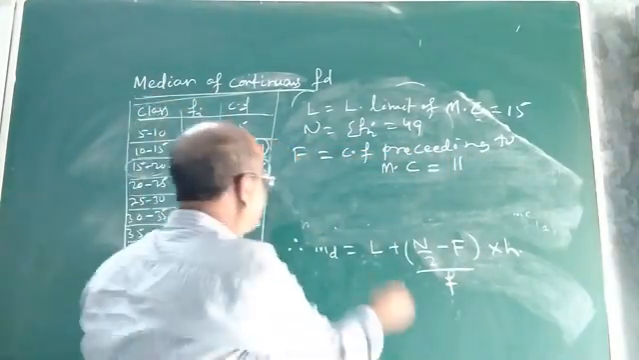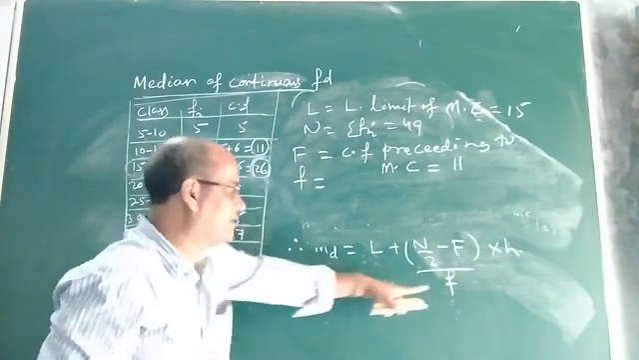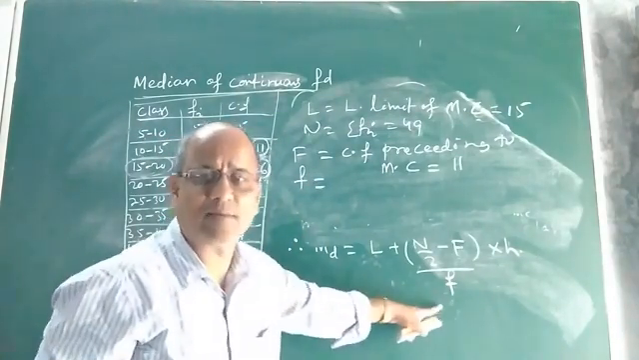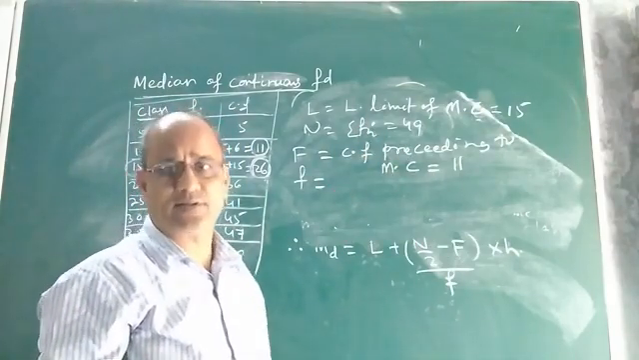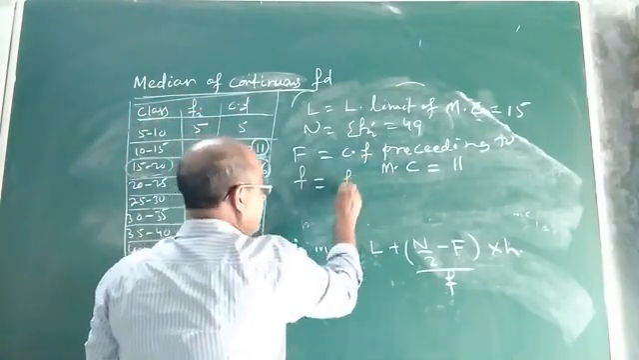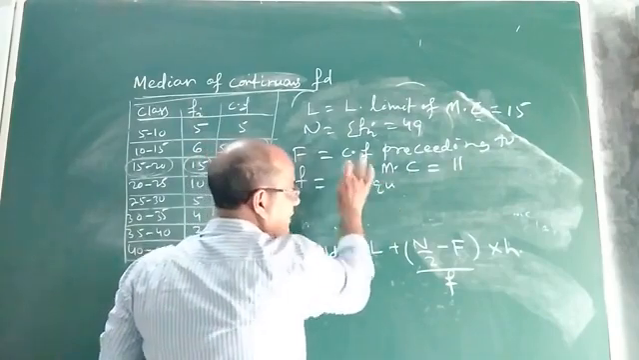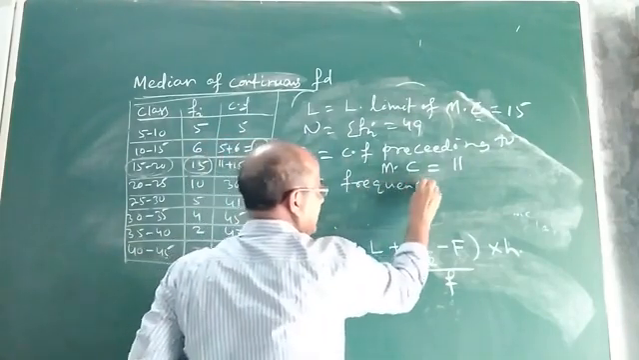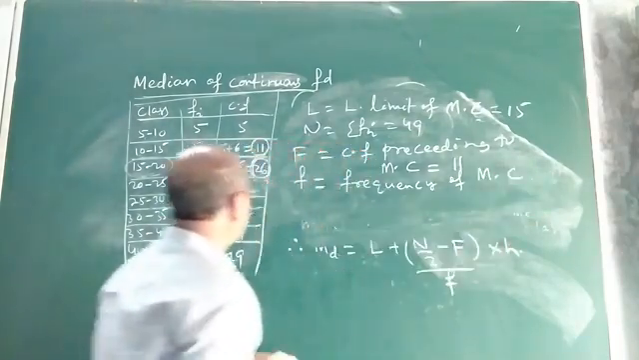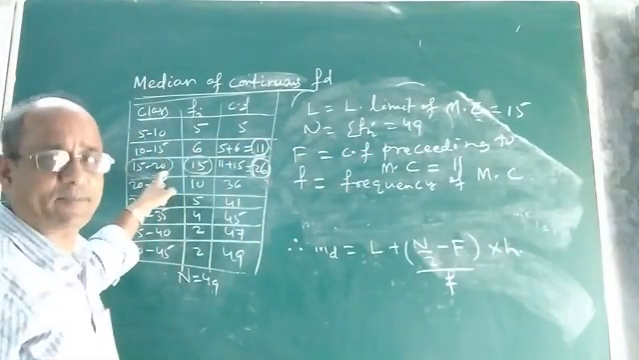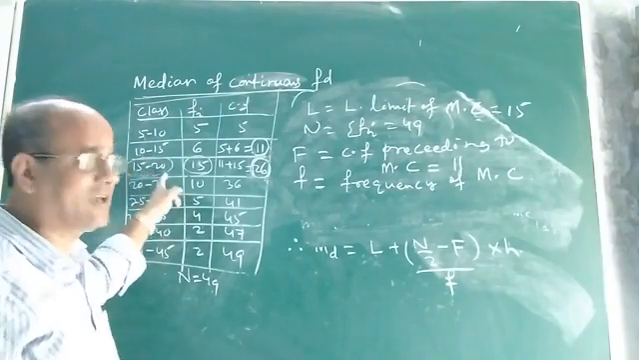Then what is small f? What does this symbol stand for in the formula to calculate the median of a continuous frequency distribution? Small f stands for frequency, not cumulative, only frequency. Small f stands for the frequency of the median class. What is the median class in this particular case? In this case, the median class is 15 to 20.